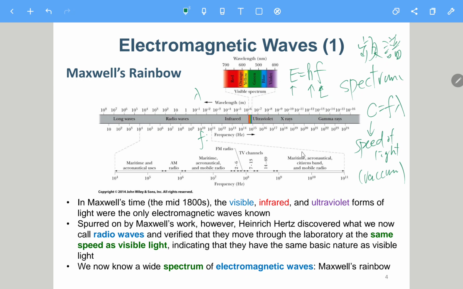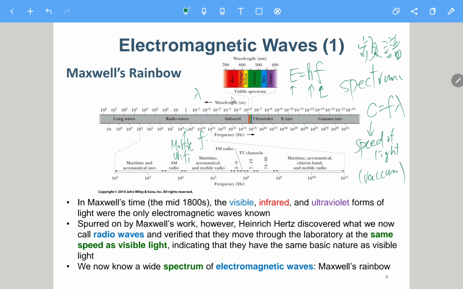So in this spectrum, from low frequency, we have long wave. Here we have radio waves, used to propagate the radio signal or the TV signal, and then a little bit higher, something like mobile communication, Wi-Fi, or whatever. And then even higher, maybe 5G or whatever. Up to this part, it is infrared light, infrared, which means 红外线. And then here is the visible light.